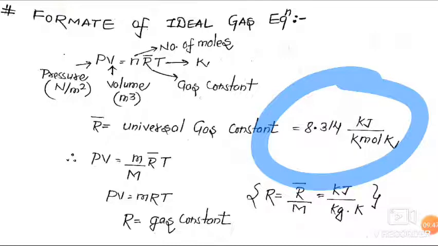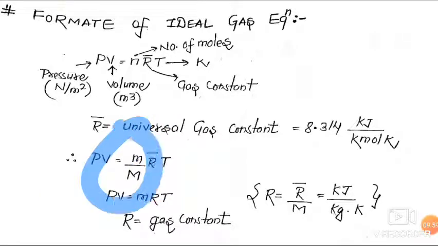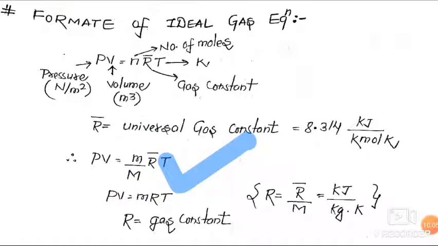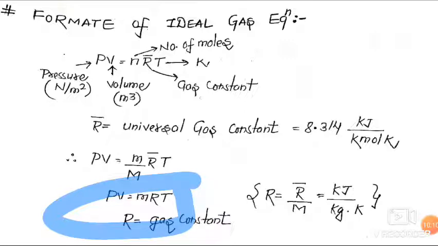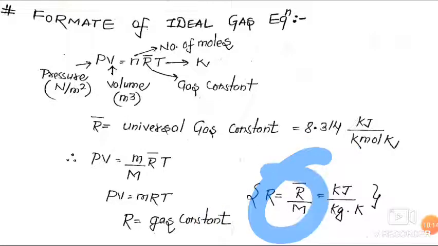And friends, we can write this equation as PV is equal to m upon M times R bar T, where m is mass, M is the molecular mass of the particle, R bar is the universal gas constant, and T is temperature in Kelvin. So friends, PV is equal to mRT. Here R is the universal gas constant upon molecular mass, and has unit kilojoule per kg Kelvin.